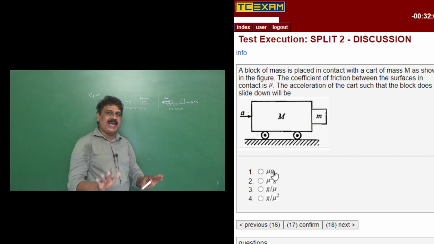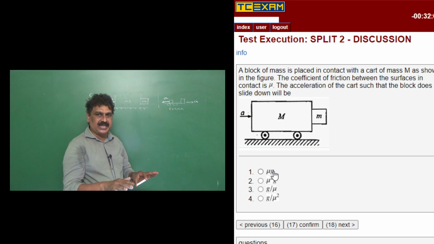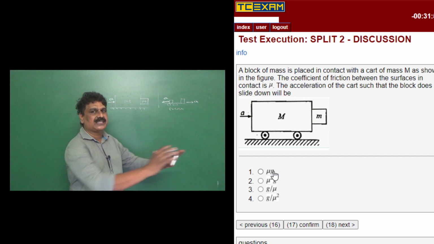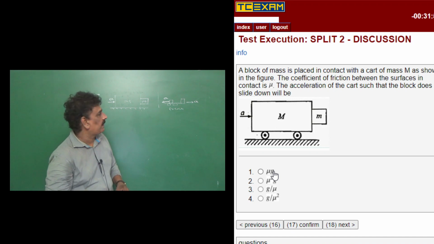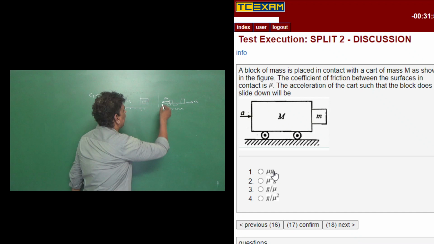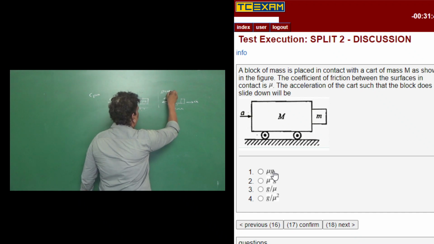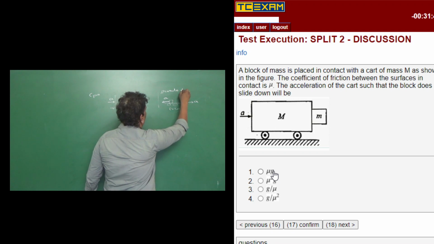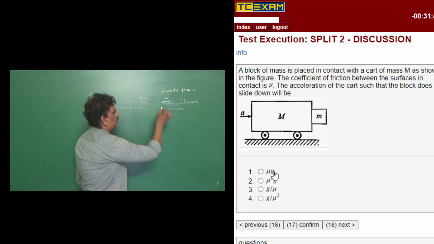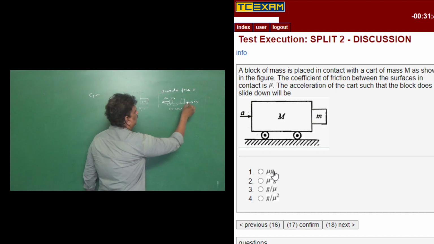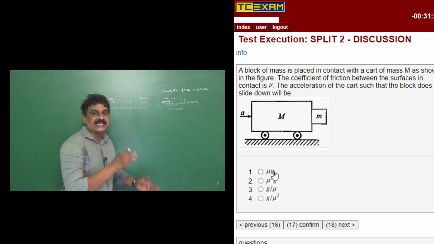It is the same as when we are standing in a stationary bus, and the bus suddenly starts moving, we have a tendency to fall back, right? So this force acting on the body is a pseudo force. The pseudo force is equal to the mass of the body times the acceleration of the system.